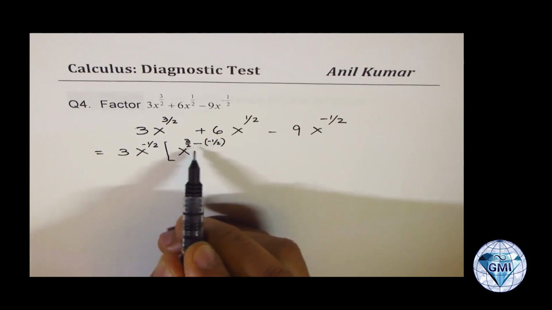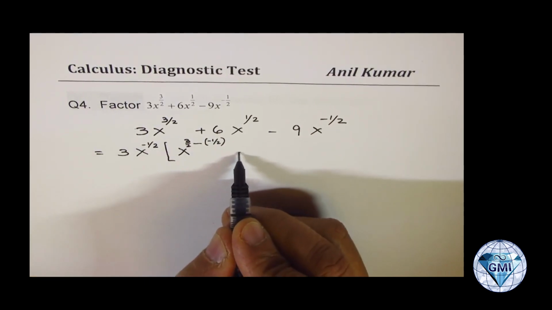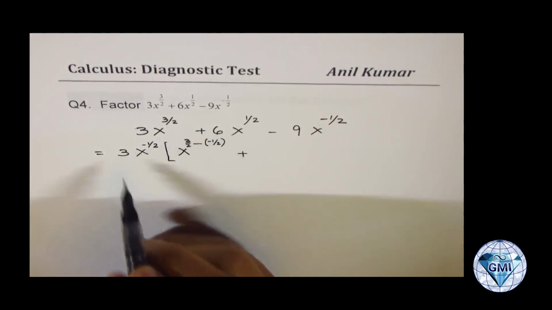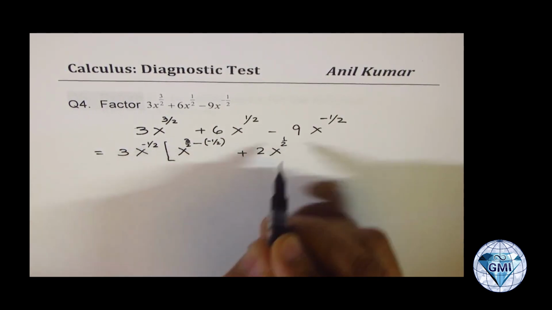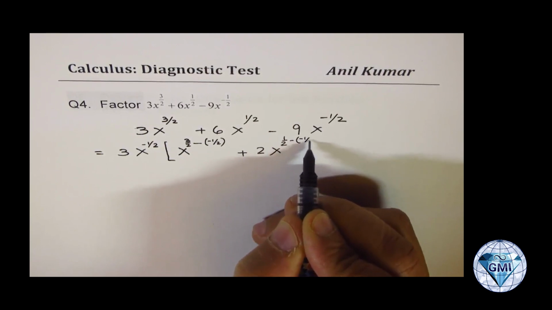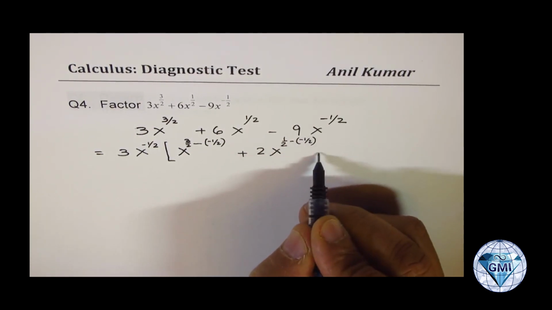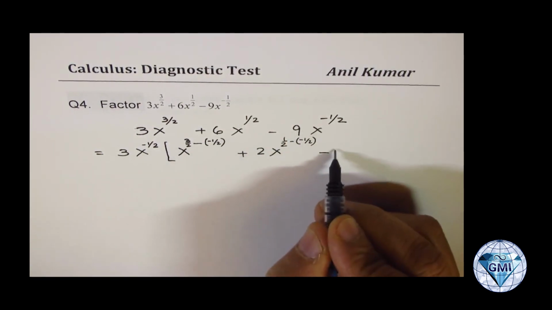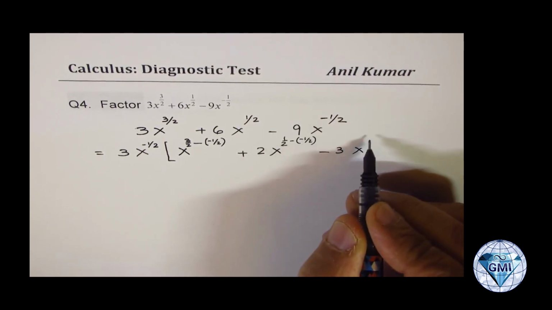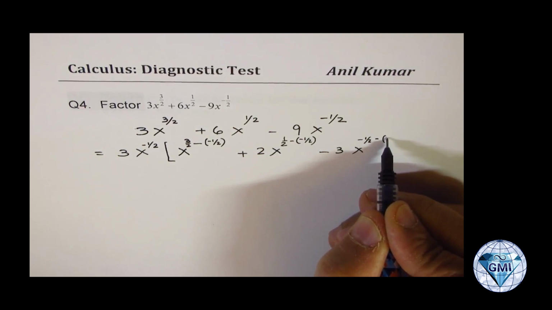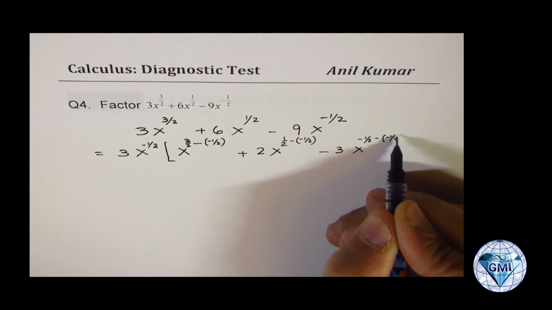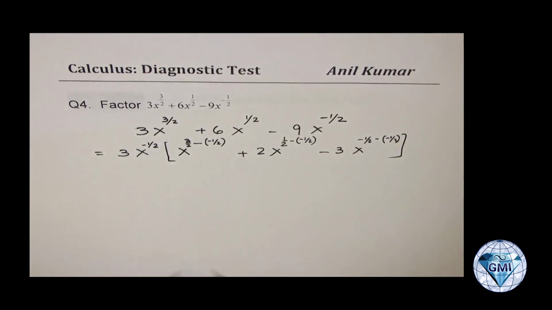Do you see that? So it gets added up. Okay. Now the next term is 6 divided by 3 is 2. x to the power of half minus minus half, correct? And the last term will be 9 divided by 3 is 3. x to the power of minus half, which we actually factored out, but let me write minus half, correct? This is what you get.